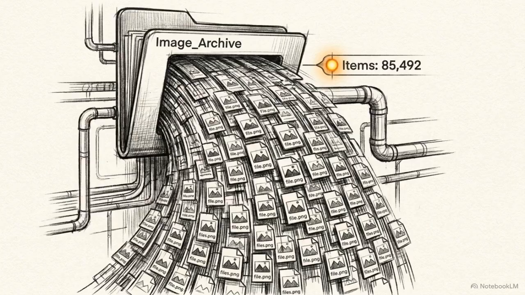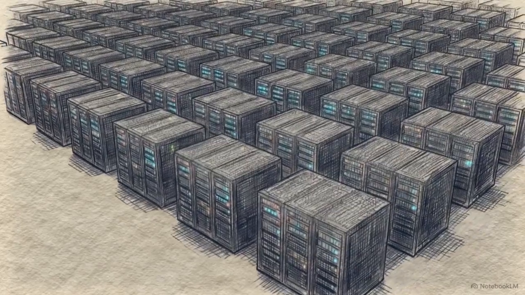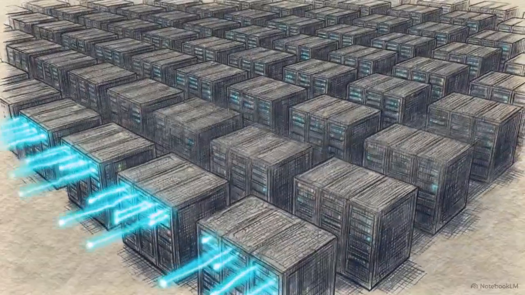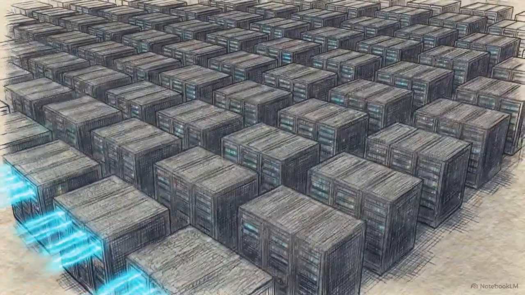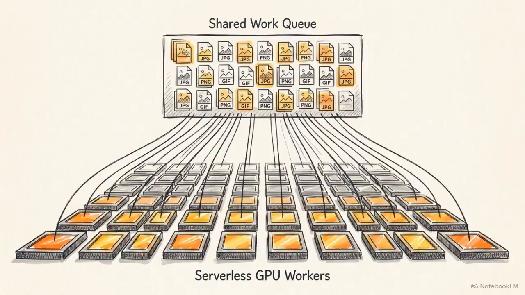Scaling this architecture introduces hardware constraints. A personal archive can contain tens of thousands of images. Running a classification backlog sequentially through a local model takes multiple days. To handle heavy data operations, the system transitions from slow sequential processing to massive, high-speed, serverless parallel execution. The architecture implements on-demand GPU worker pools. When triggered, dozens of concurrent Go routines spin up, all pulling from a single shared work queue.